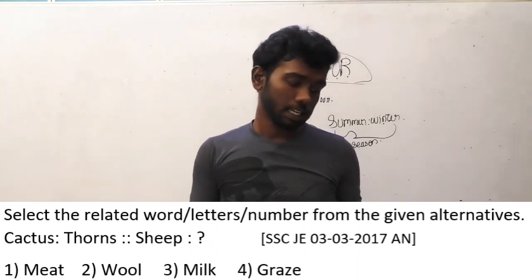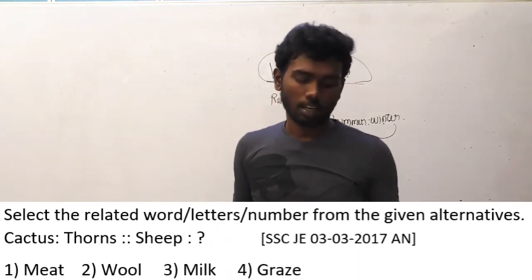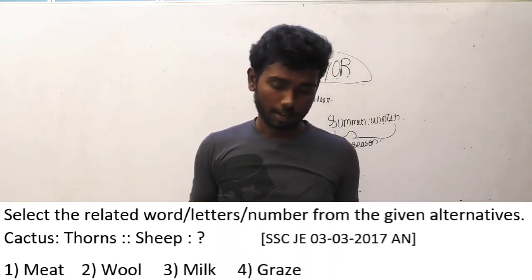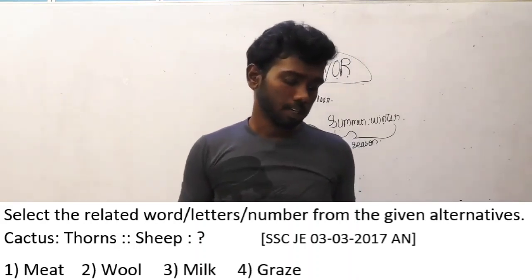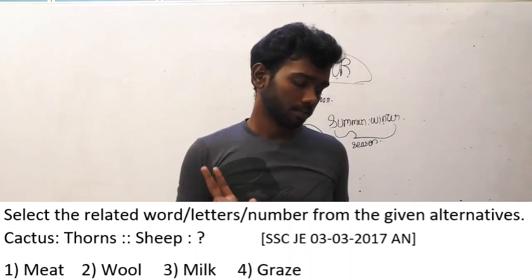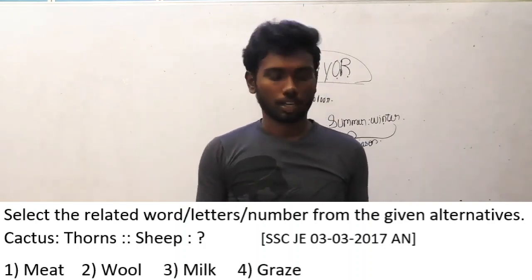Cactus is to thorns. Sheep is to what is the question. And I will read out the answer options here again. Option A, meat. Option B, wool. Option C, milk. Option D, grass. What is the answer you can think?